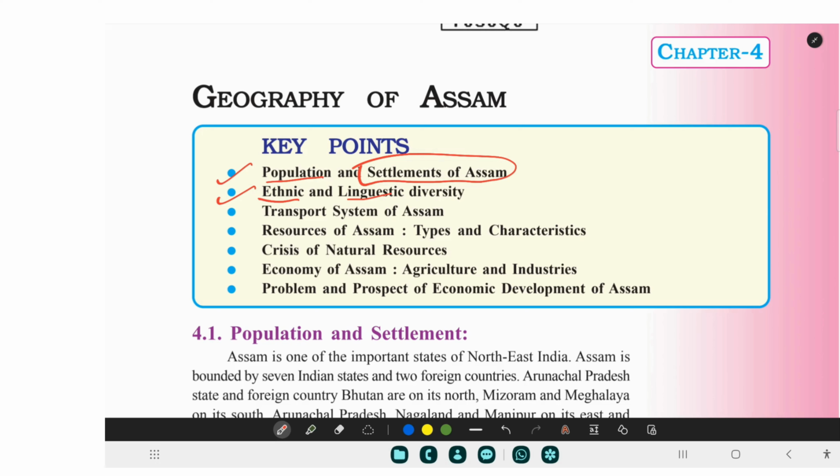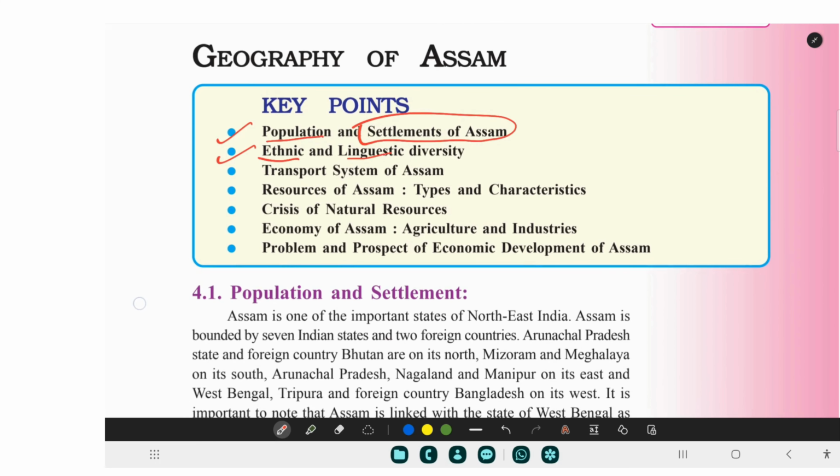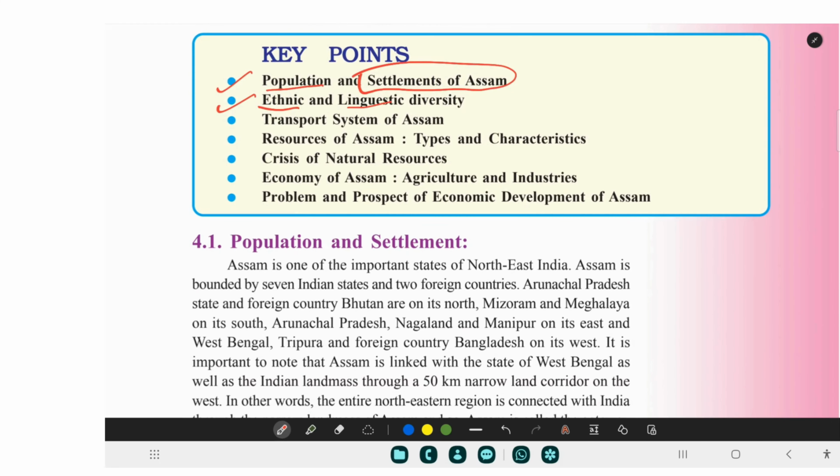As we all know, Assam happens to be naturally bountiful. We have resources, and we will see what different types of resources we have in Assam. Then the crisis of natural resources: there are resources that we need, but we are in crisis of them. We are going to study about it.